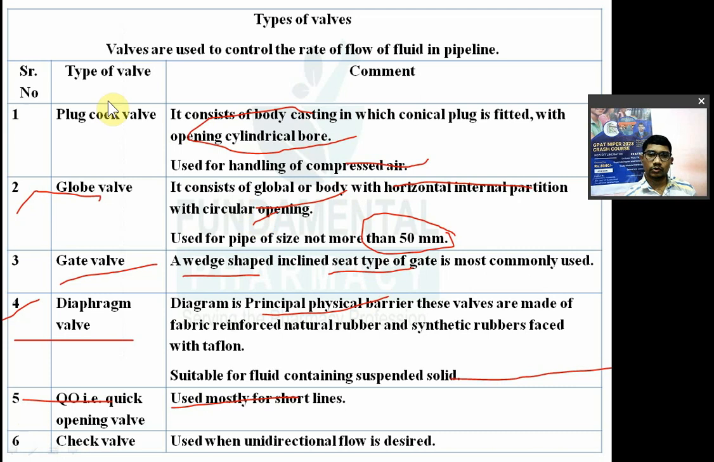A check valve is used when unidirectional flow is desired. If you want flow in only one direction, you can use a check valve. So just remember, valves are the devices, the tools, used to control the flow of fluid. And these are the types of valve: plug cock valve, globe valve, gate valve, diaphragm valve, quick opening valve, and check valve.